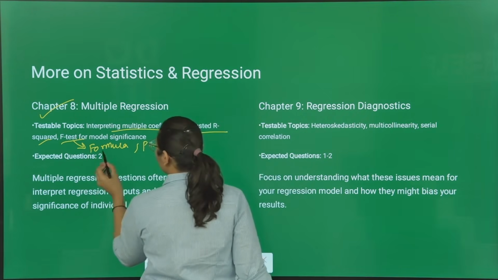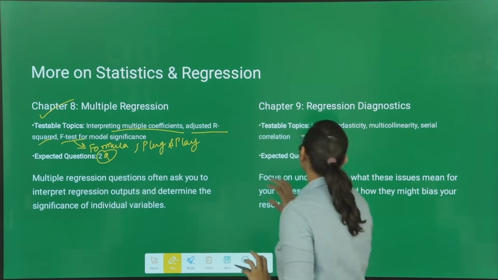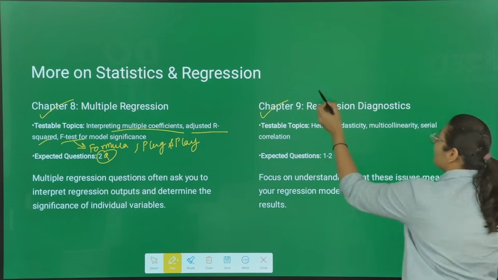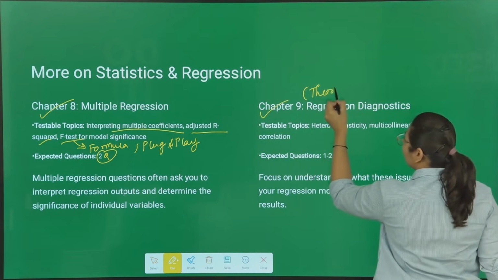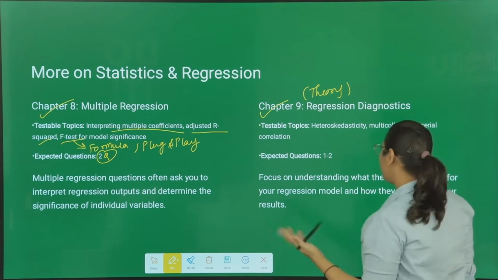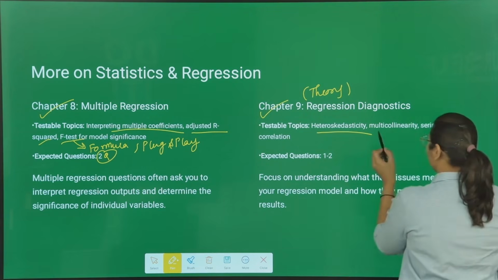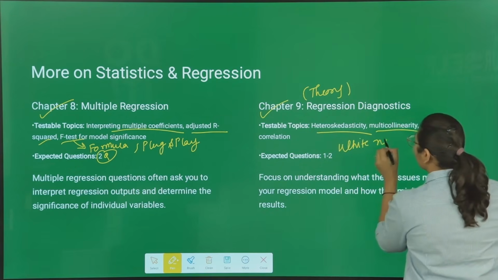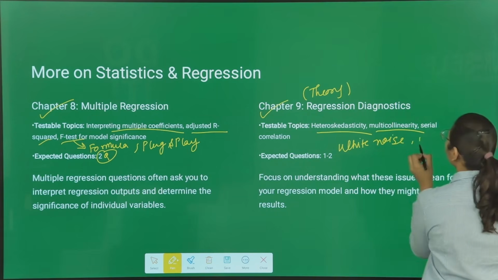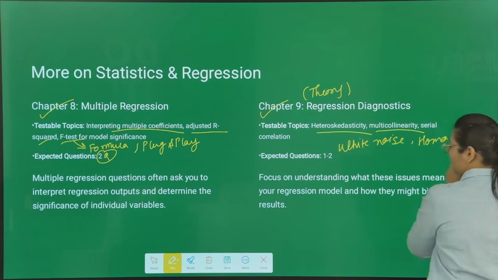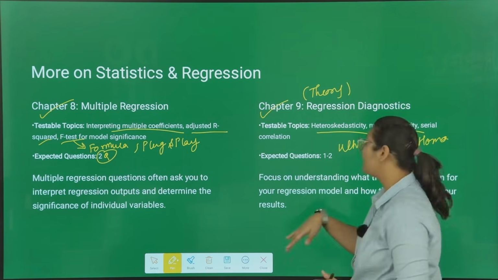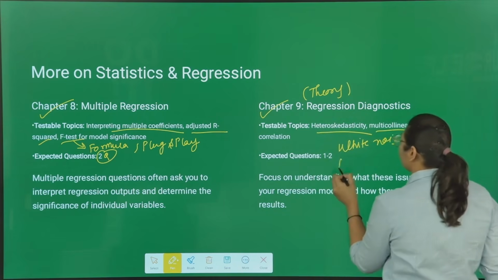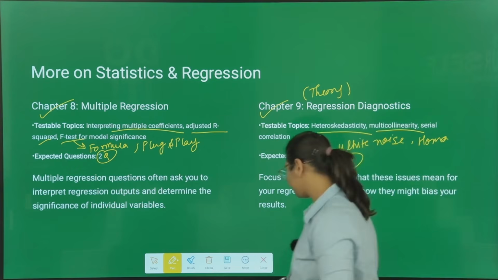And you can expect around 2 questions from this chapter also. Then after that, coming to the next chapter, that is regression diagnostics. From this chapter they will mostly ask you theory, because this is completely a theoretical chapter. So they can test you on topics like heteroscedasticity, multicollinearity, white noise, or homoscedasticity. All these are important topics. Just remember everything very nicely. Everything is important in the chapter of hypothesis and regression, and from here also you can expect around 1 question in your exam.